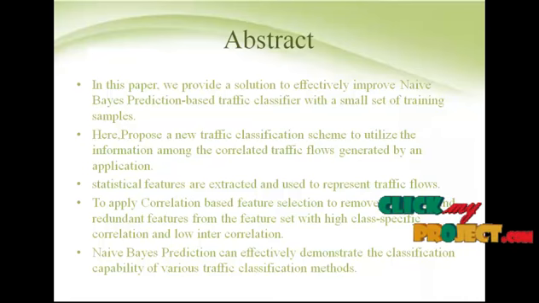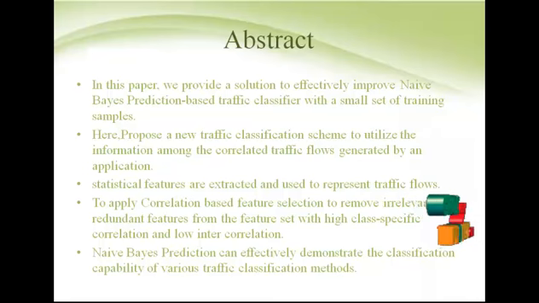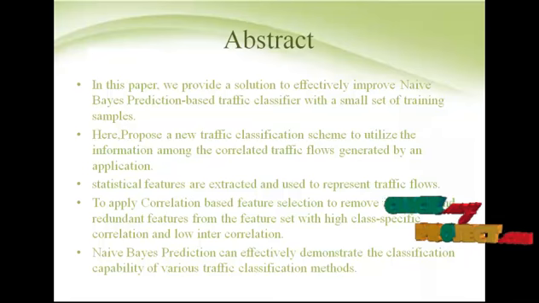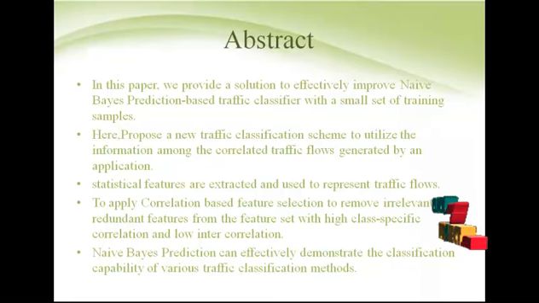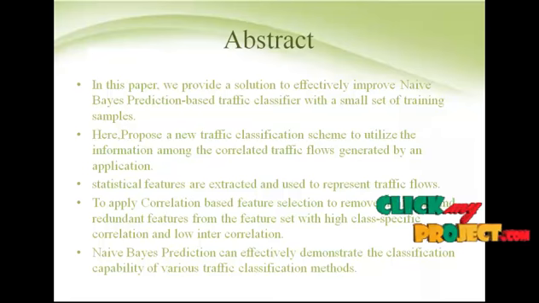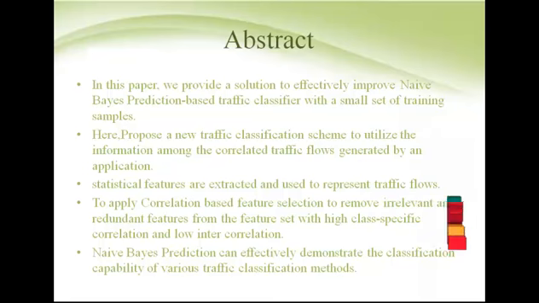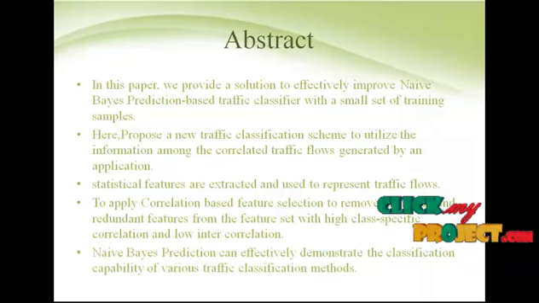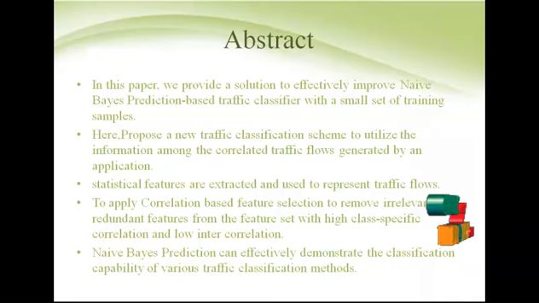This paper presents a novel traffic classification scheme to improve the classification performance. In the Naive Bayes-based scheme, traffic flows are described using correlated feature subset selection, and flow correlation information is modeled. The traffic classification method is proposed to aggregate the Naive Bayes-based prediction of the correlated flows. We also present an analysis on the prediction error sensitivity of the aggregation. Our proposed scheme shows that classification performance can be much better than the existing state-of-the-art traffic classification